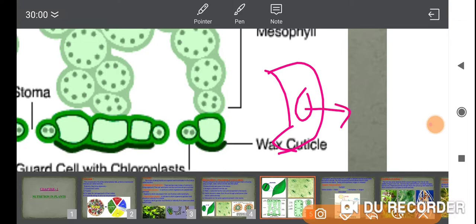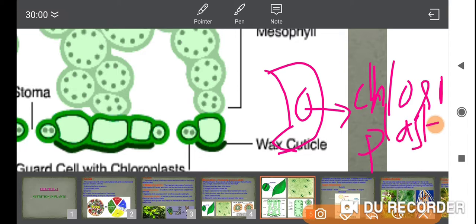These are called chloroplasts. In the chloroplast, chlorophyll is present. It is a green pigment, we can say. This green pigment plays a vital role in the process of photosynthesis. Very important.